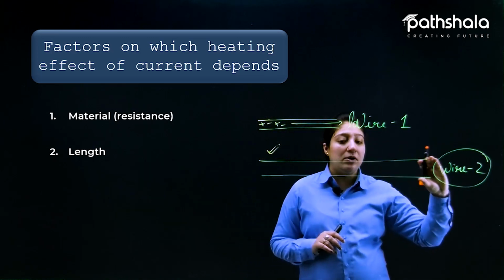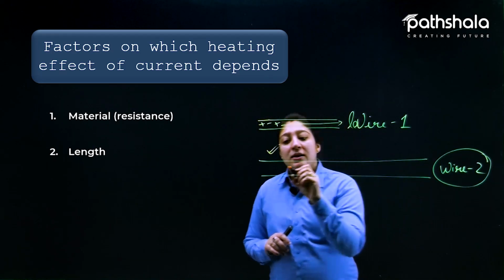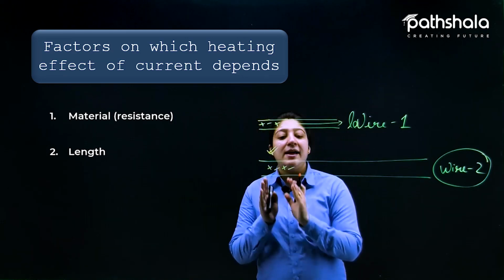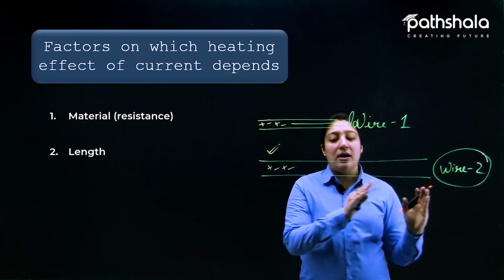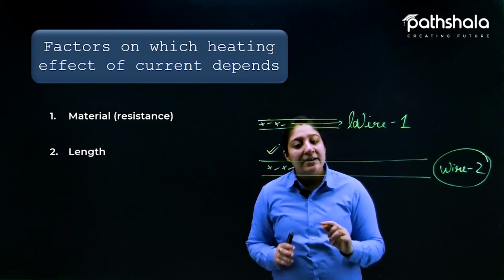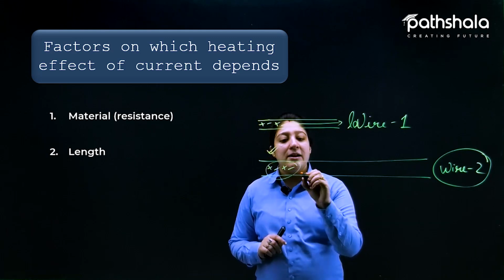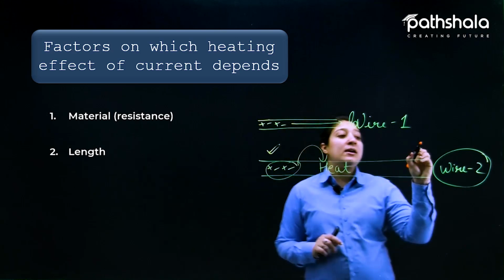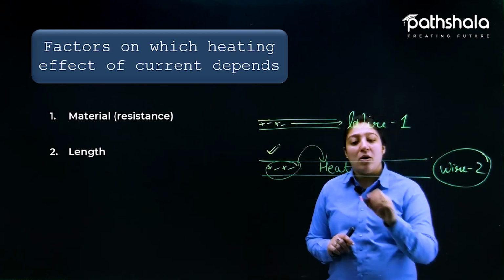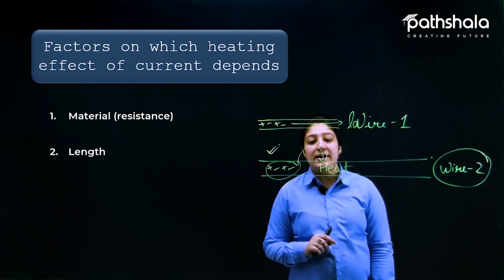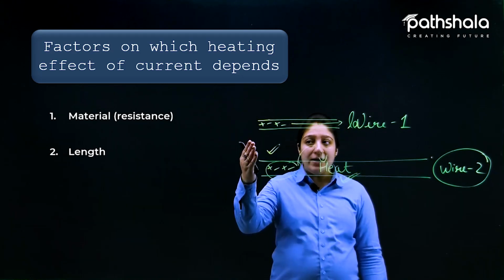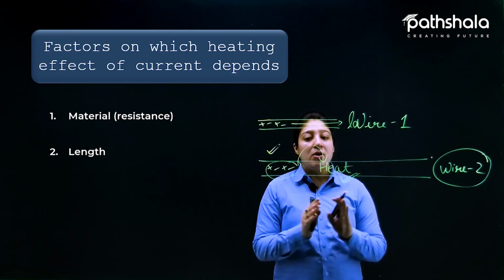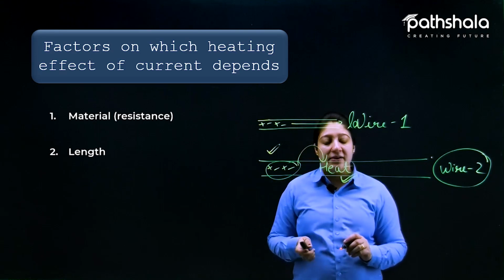The length is a little bit longer, and as a result, what happens? The charges which are present here will stay in the wire or take more time to cover the length of this wire, and hence these charges, or we can say the electricity, will be converted into heat, and as a result the wire which has longer length will provide more heat energy as compared to the one which has less length or is smaller in length. So that is how length affects the heating effect of electric current.